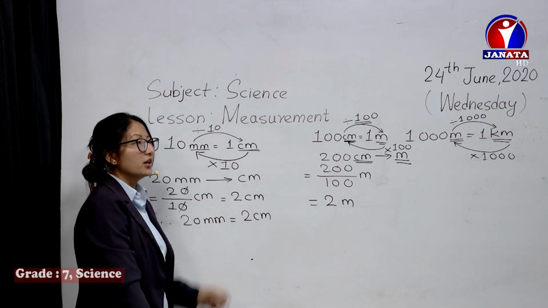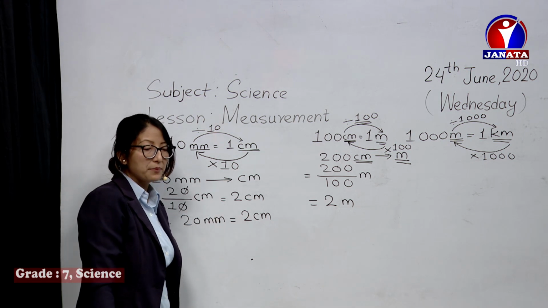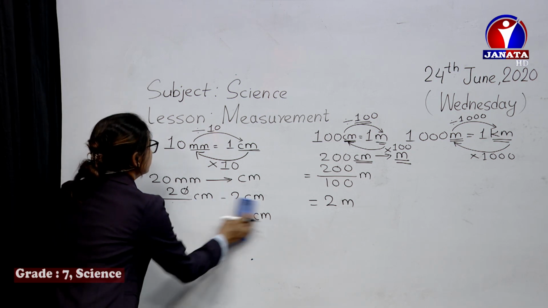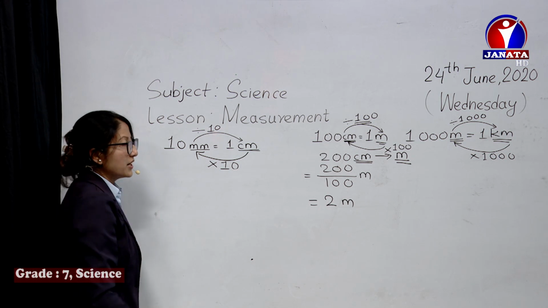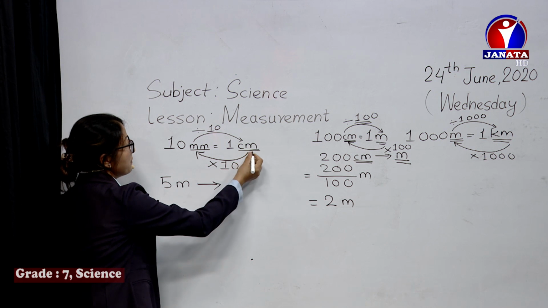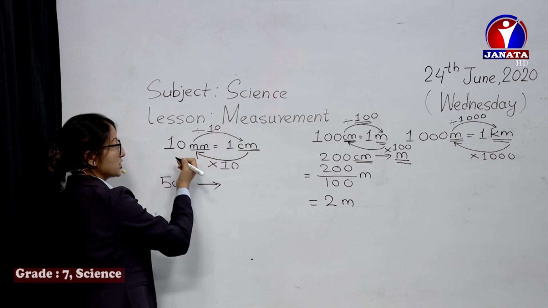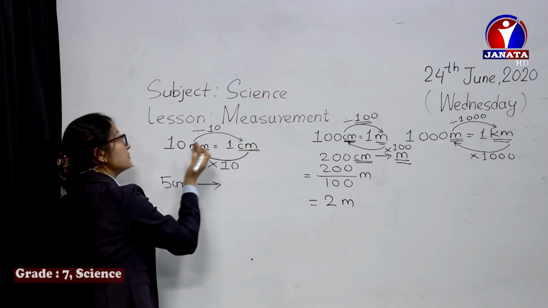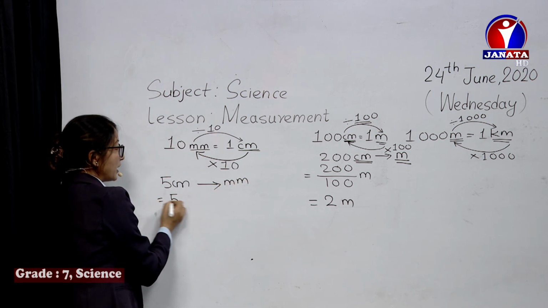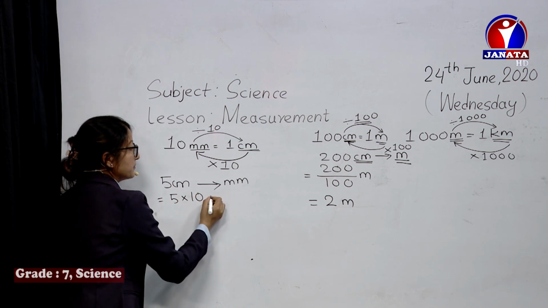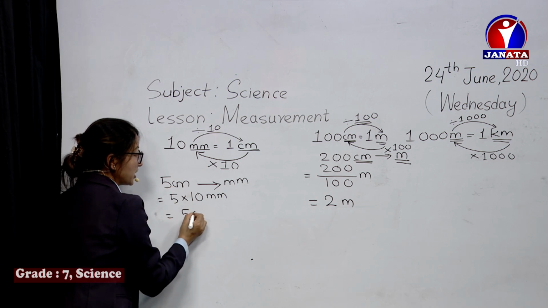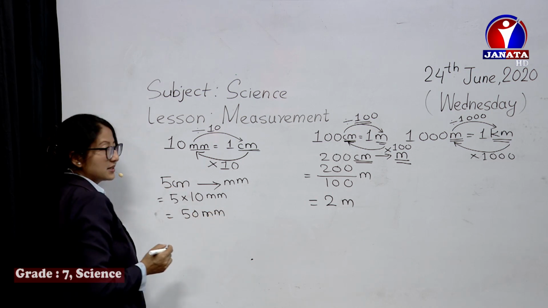Now let's try a few. You can check here in the questions. Suppose we want to convert 5 centimeters into millimeters. What do we do? We simply multiply. If 5 is multiplied by 10, it's already converted into millimeters. So 5 centimeters is 50 millimeters.